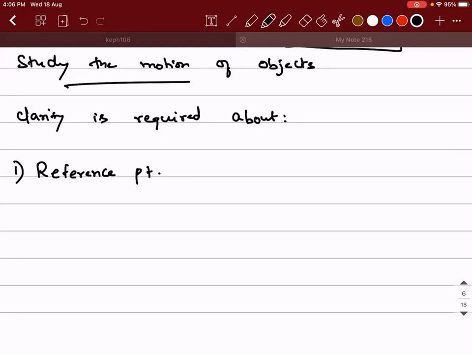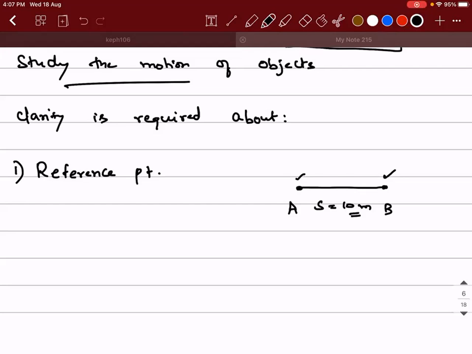Right. So whenever you calculate distance, displacement, or velocity, whatever, all these are relative terms. What do we mean by relative? Relative is with respect to something, right? So if I say the displacement of the object is 10 meter, means I'm trying to say that if you take a tape and measure the distance between A and B, that comes out to be 10 meters.